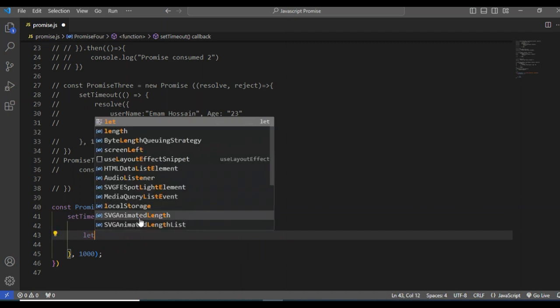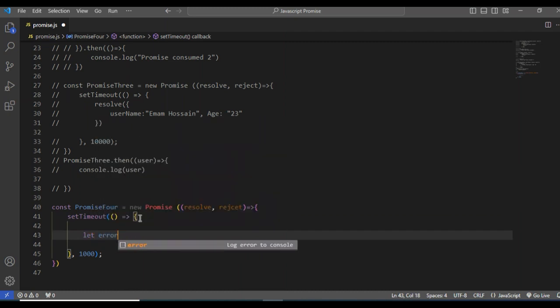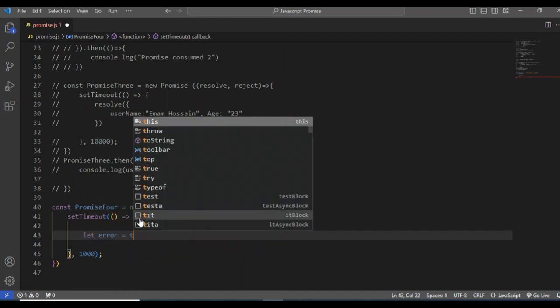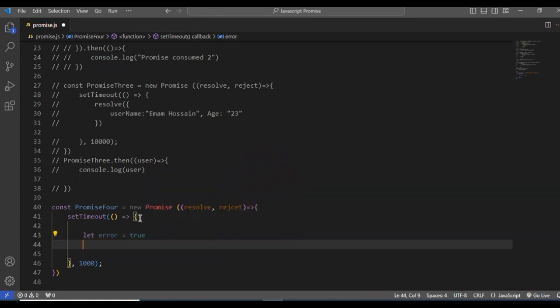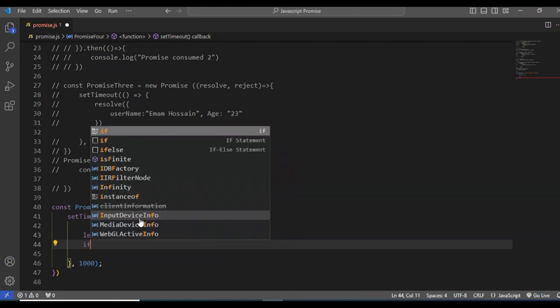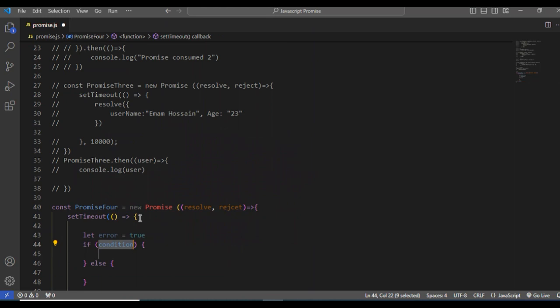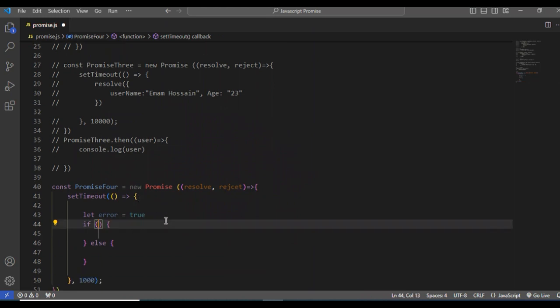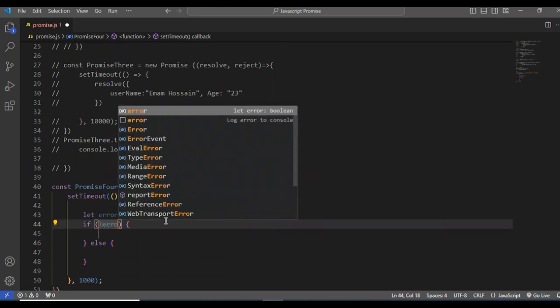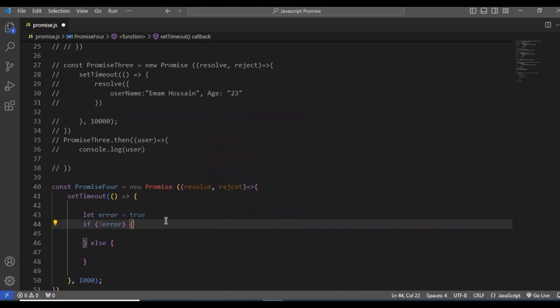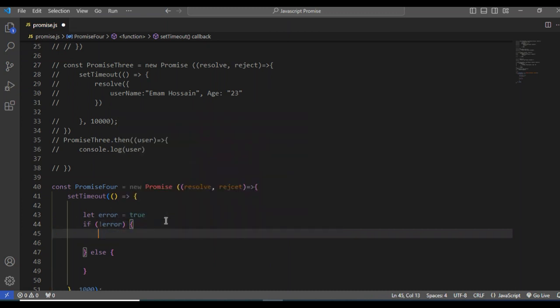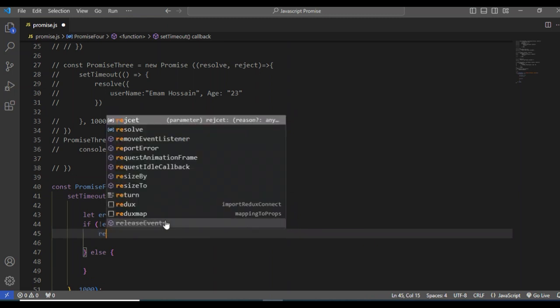Let me declare a variable, error, which will be true. Now let me create a conditional statement. When there is no error, something will happen.